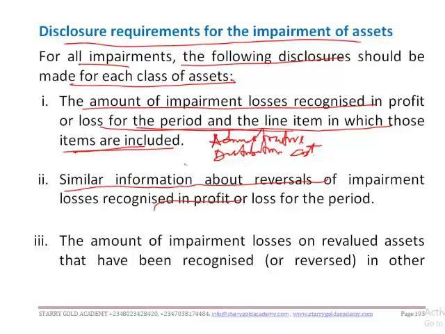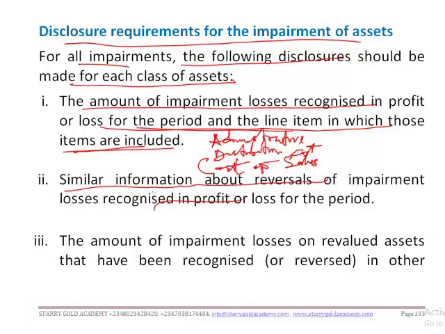And if it is the machine used in the cost of producing the goods the company is trading that is being impaired, then you disclose that you include it in the cost of sales, and you disclose that impairment of asset has been included in the cost of sales to arrive at the gross profit for the year. Are we together? Am I making sense?